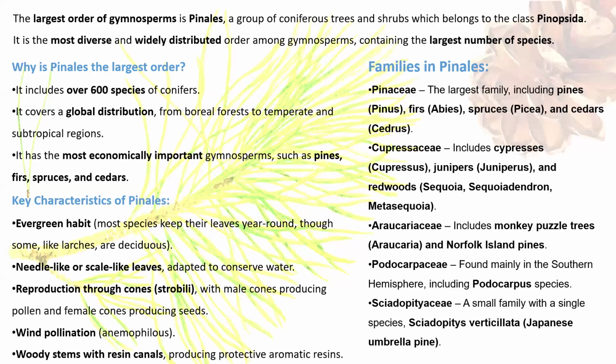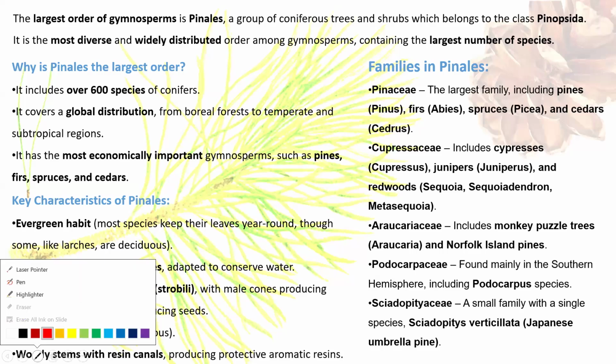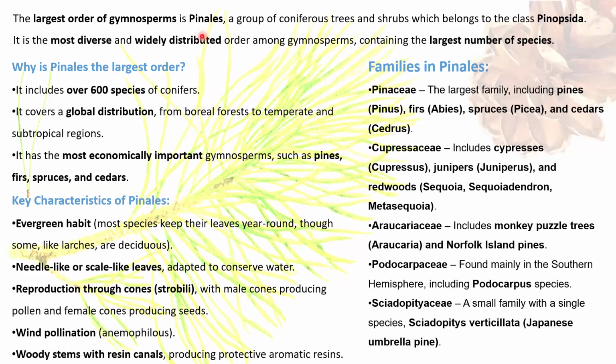Now, talking about the largest order, Pinales. According to Sporne, as I told you earlier, it is also considered as Coniferales. It is a group of coniferous trees and it belongs to class Pinopsida. It is the most diverse and widely distributed order among the gymnosperms, having the largest number of species.